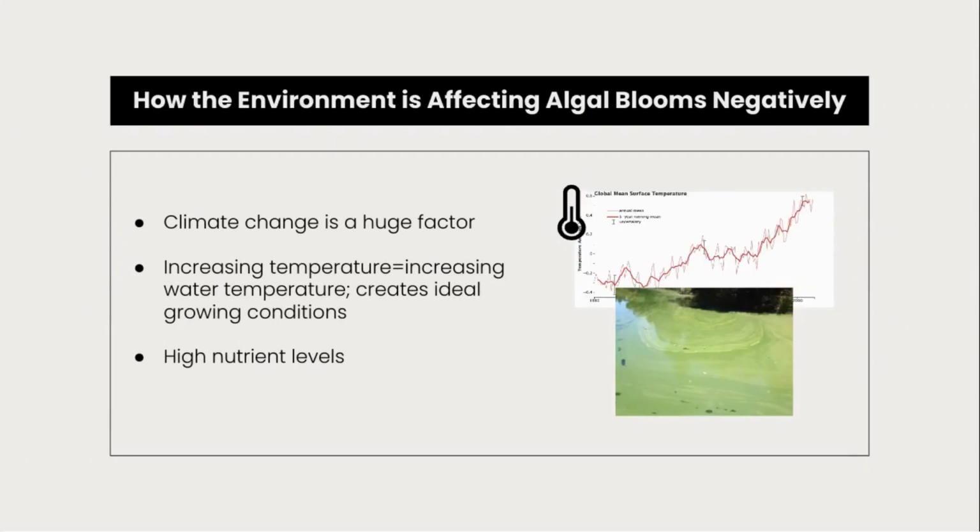Climate change is a huge factor of algal blooms. When temperatures rise, so do the temperatures in the water. Because of climate change, this means the temperatures will rise more. Algal blooms find warm water a more suiting place for growth, which means the algal bloom rate will increase due to the warm water. Another environmental factor is the nitrogen to phosphorus level, which is a nutrient it feeds off of. If it is high in the freshwater lake or wherever it is growing, it will result in more algae growth, resulting in algal blooms.